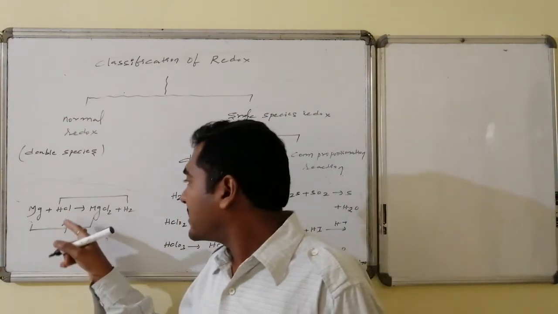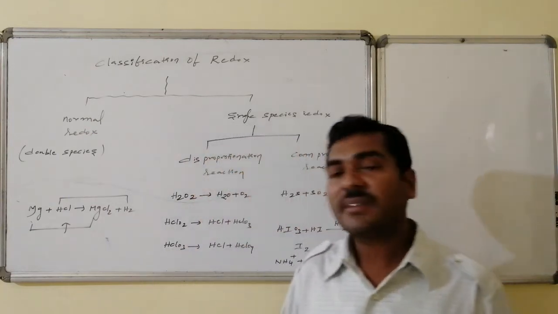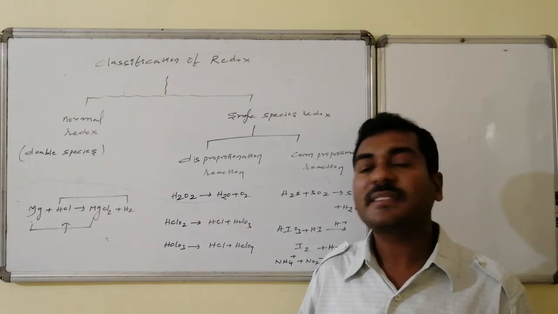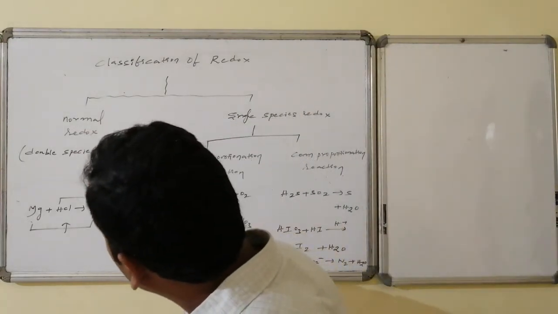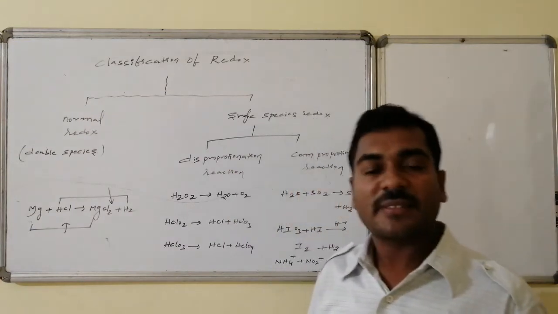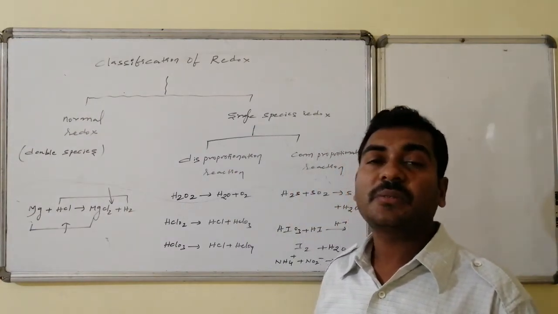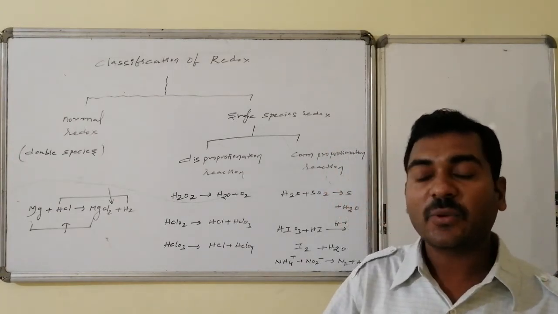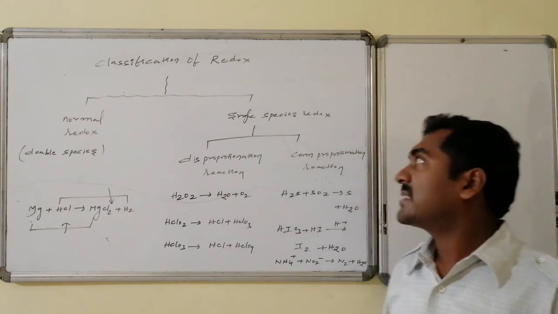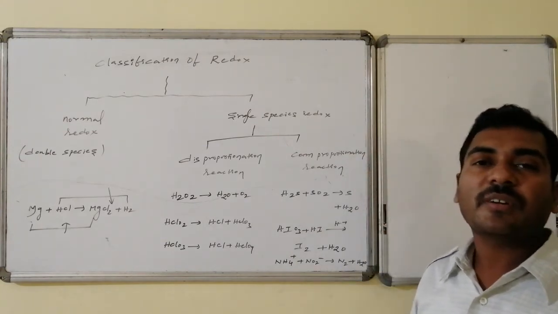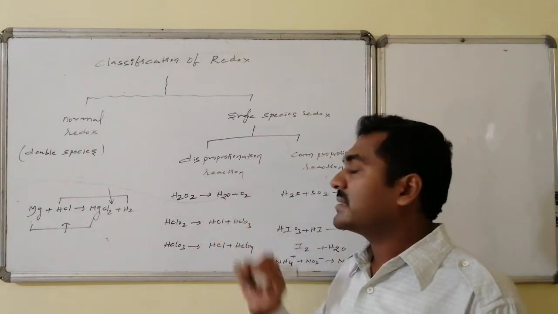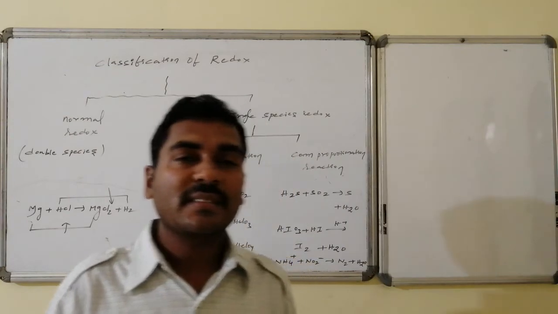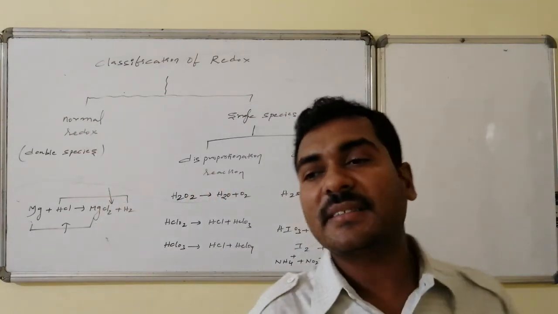Similarly here HCl is converted to hydrogen, the common species is hydrogen. Hydrogen of +1 state is converted to hydrogen 0, that is a decrement in oxidation number. Increment occurs with respect to one species and the decrement occurs with respect to another species. Such a reaction involving two species is generally known as a normal redox reaction. Next, a single species is involved in both oxidation and reduction. Yes, a single species is involved in such a way that in one case it enhances the oxidation number, in the other case it decreases the oxidation number.